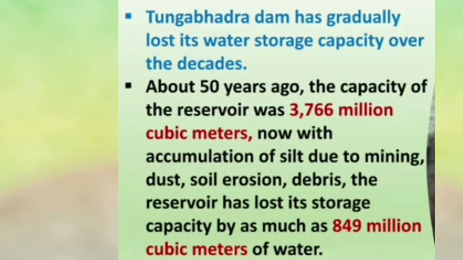Tungabhadra Dam has gradually lost its water storage capacity over the decades. About 50 years ago, the capacity of the reservoir was 3,766 million cubic meters. Now, with the accumulation of silt due to mining, dust, soil erosion, debris, the reservoir has lost its storage capacity by as much as 849 million cubic meters of water.